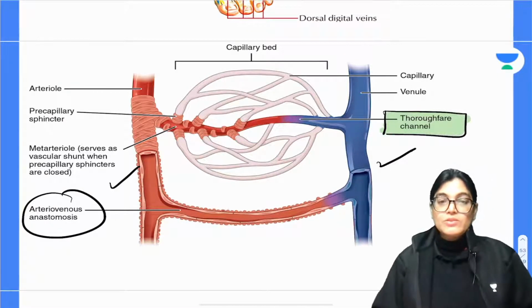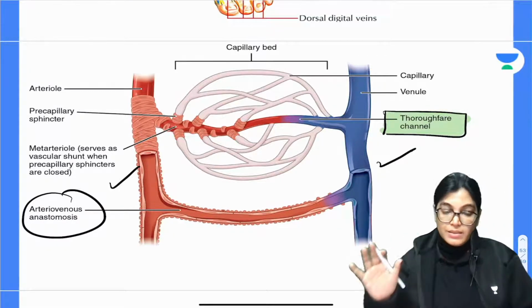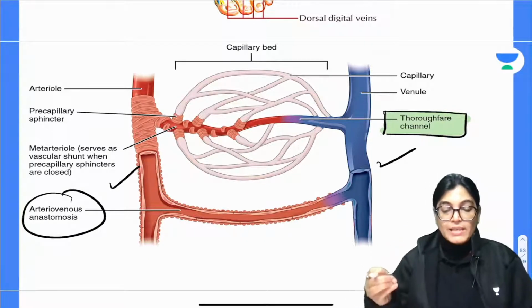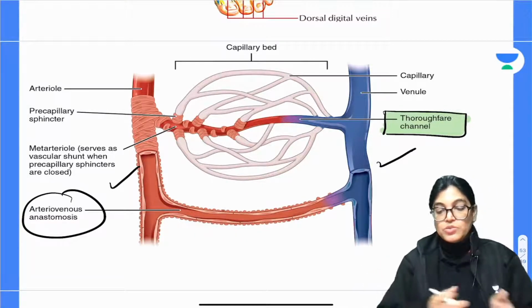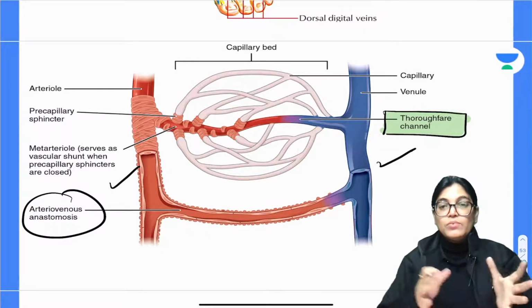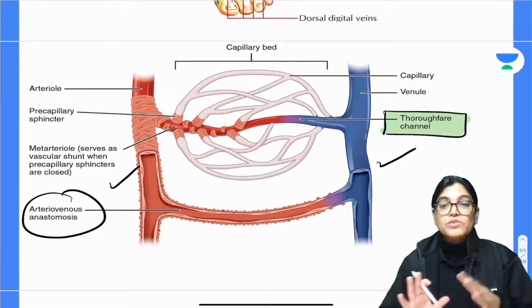So this concept is also important for you to know. Actually what happens, preferably this is used. So in many tissues, true capillaries terminate, as we know. So in many tissues what happens, the terminal arterioles are there, and the blood will flow between the terminal arterioles and the venules via capillaries.